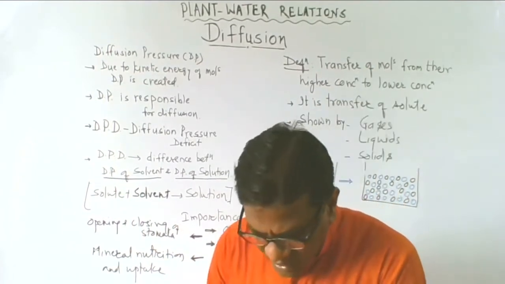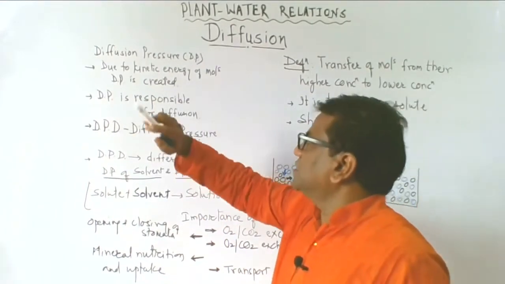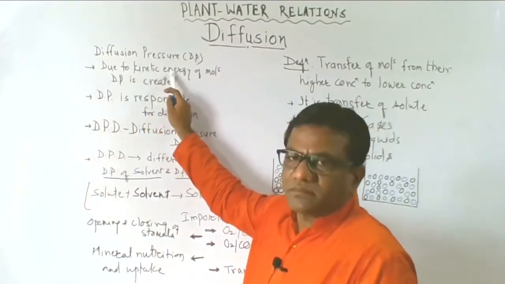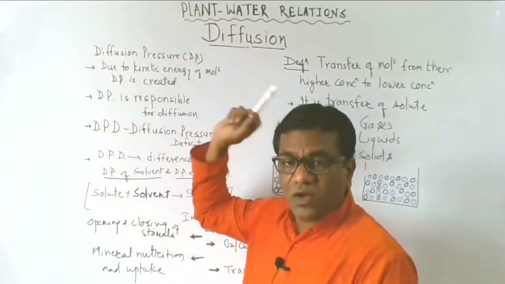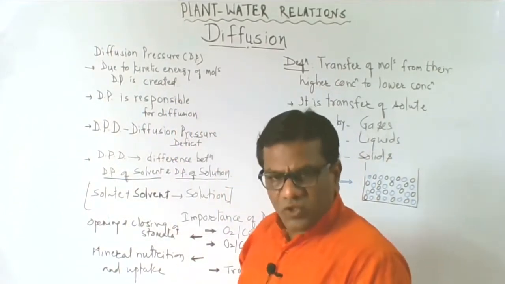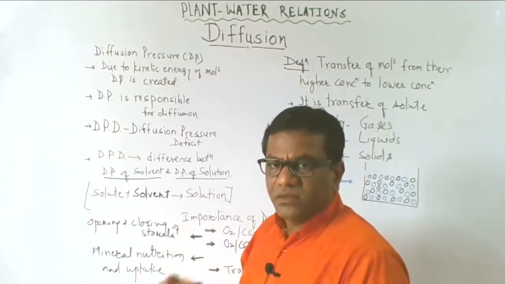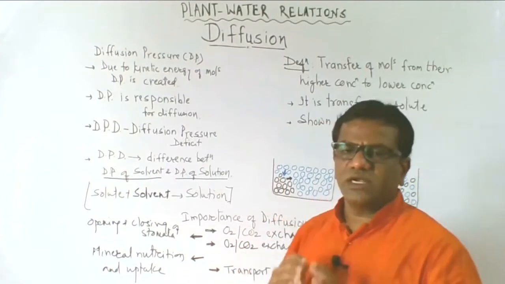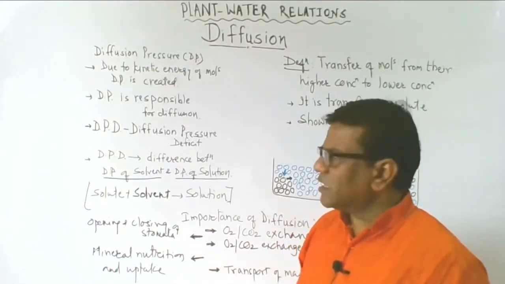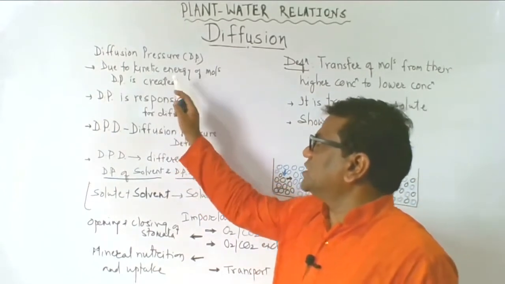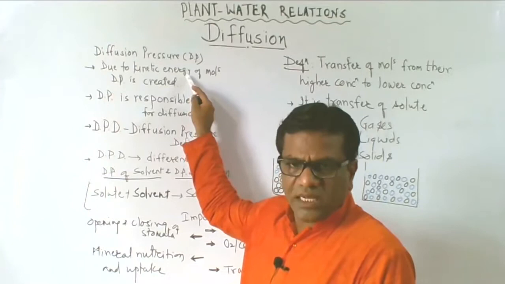So diffusion is due to kinetic energy. The molecules are constantly in motion and they are said to have kinetic energy. Due to the kinetic energy, they are constantly running. All molecules in any gas, in any air, are constantly running, and while running they show kinetic energy.